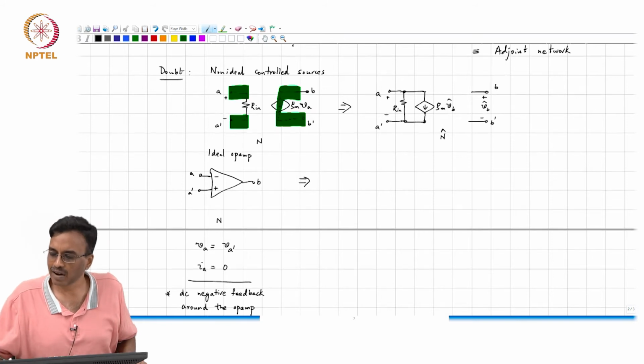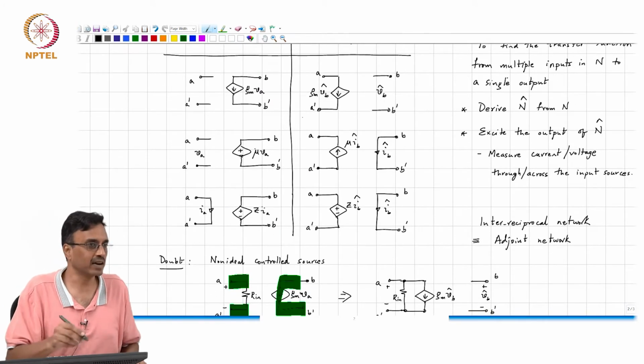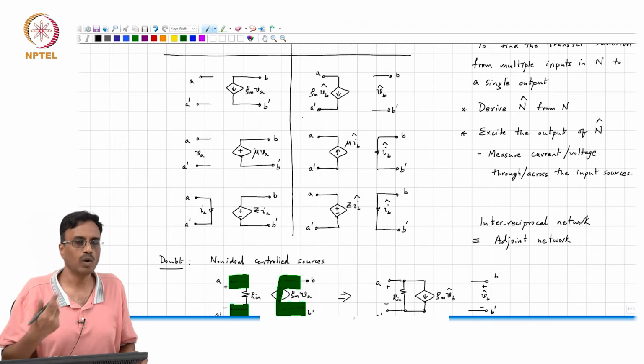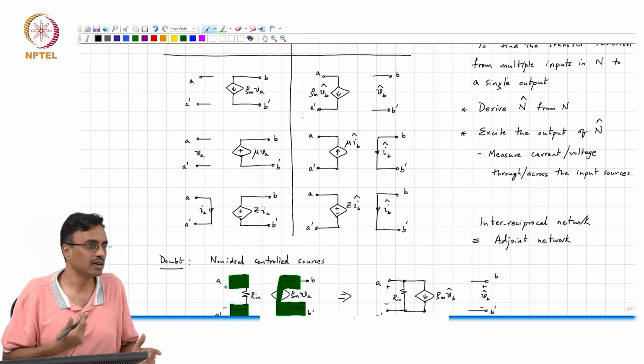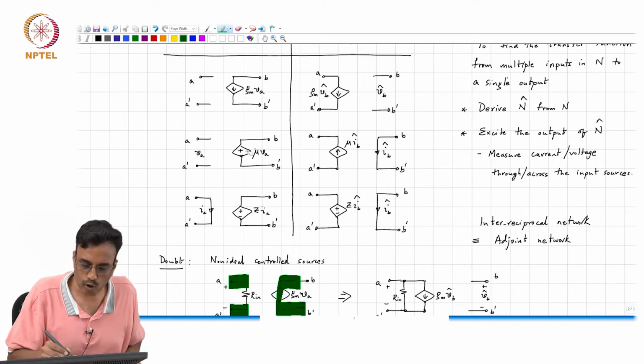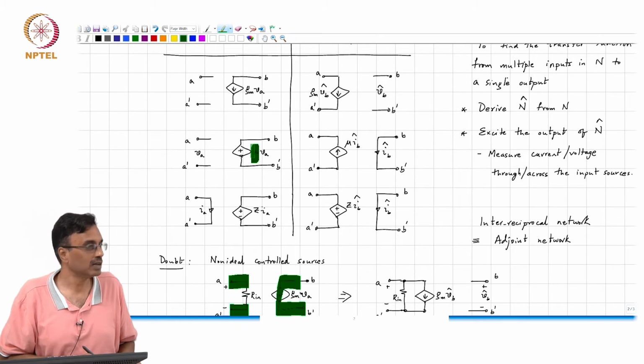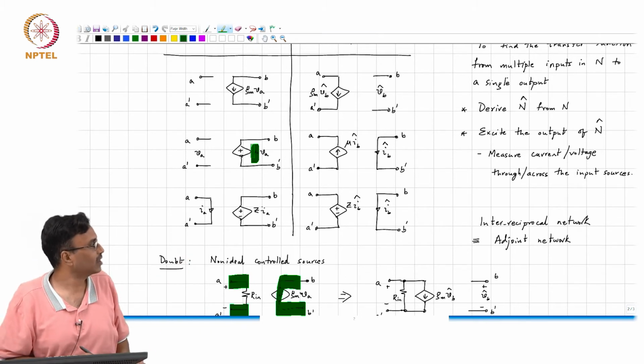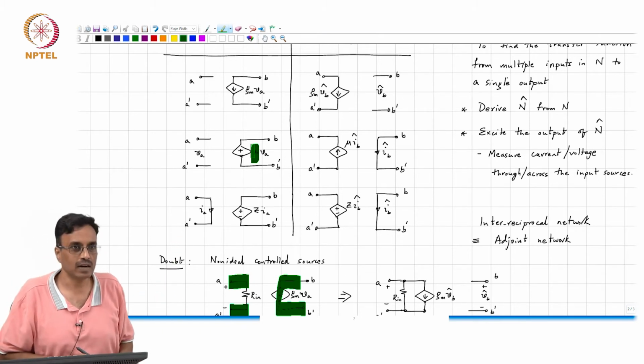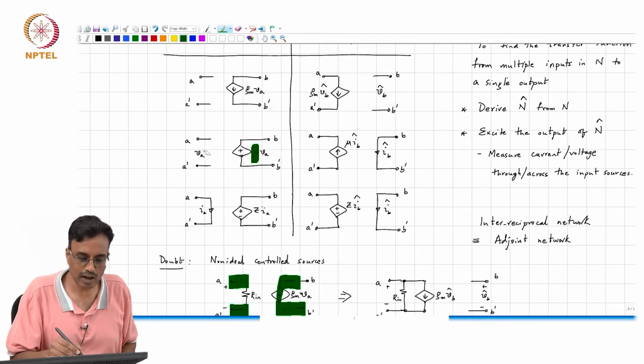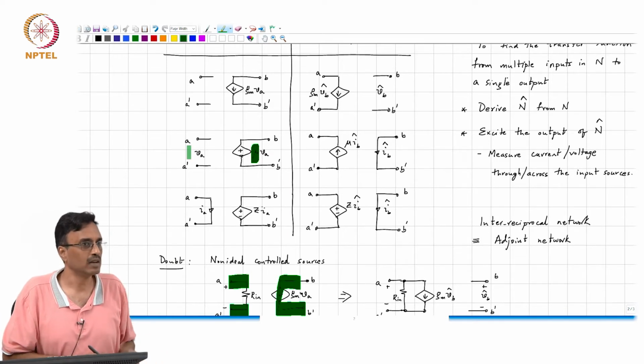Remember, if you have a controlled source embedded inside a circuit and the circuit is working, all voltages and currents must be finite, correct? So if this controlling parameter happens to be infinite, and the voltage between B and B prime is finite and mu is infinite, what comment can you make about VA? Should be 0.